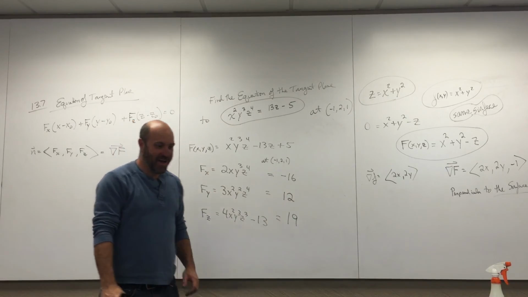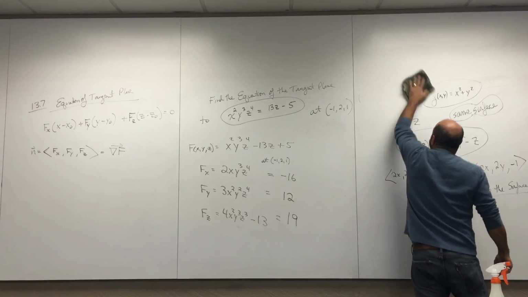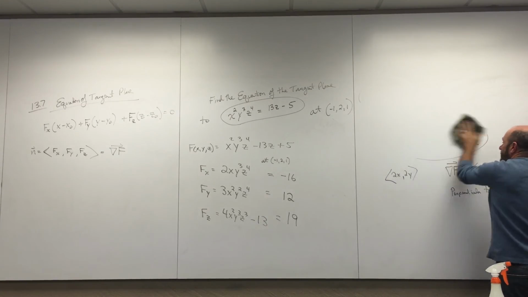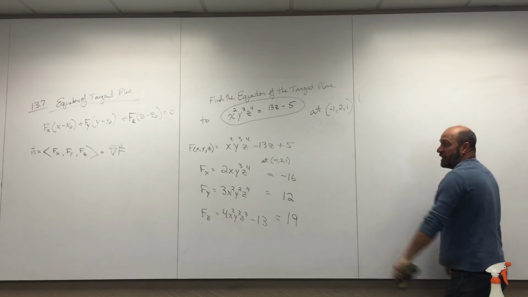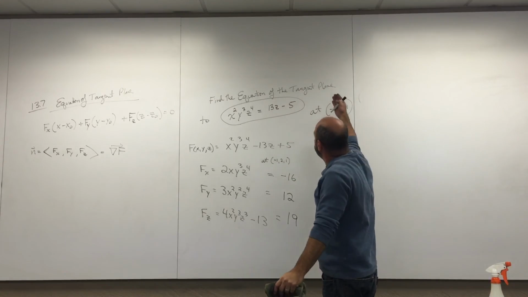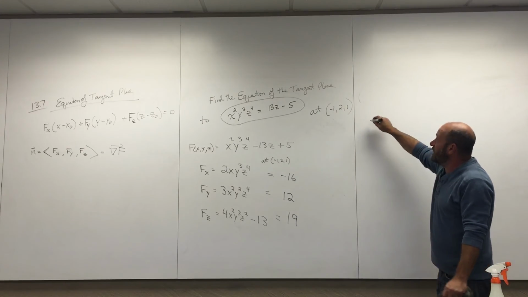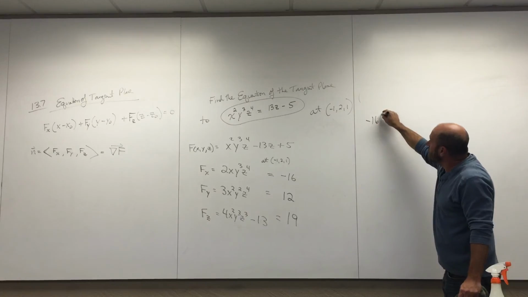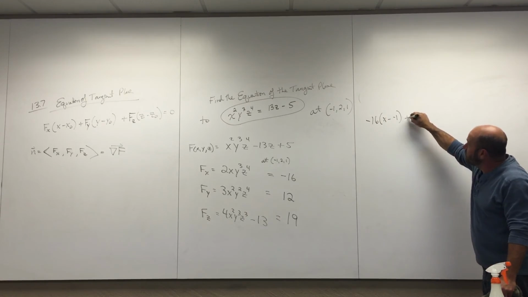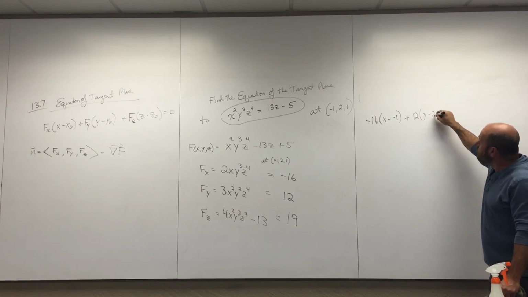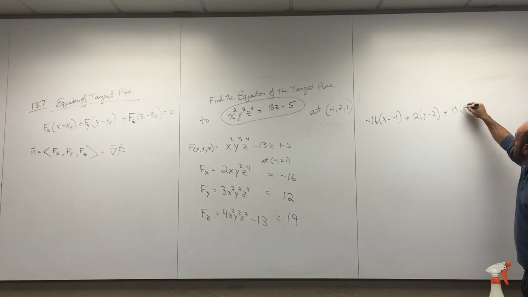Ta-da! This is awesome. I can write that as a 3D vector, but really I want the equation of the tangent plane. I really just wanted those three numbers. I'm ready to write my answer. My answer is -16 times (x minus -1), plus 12 times (y minus 2), plus 19 times (z minus 1).